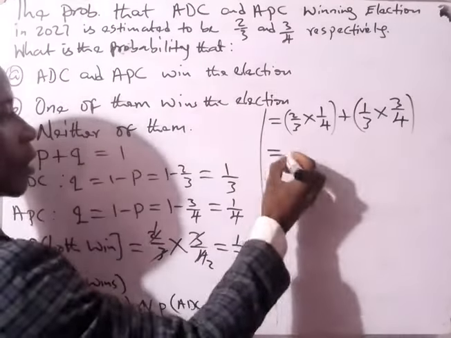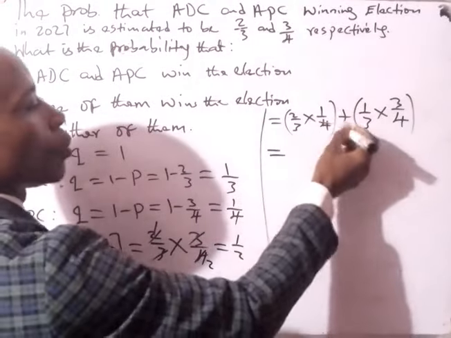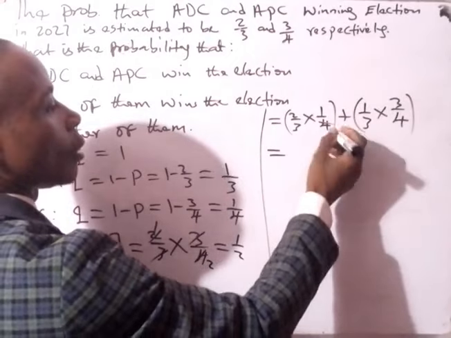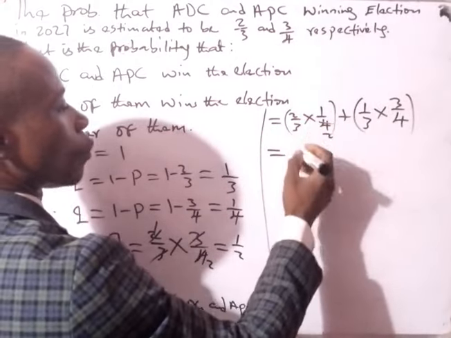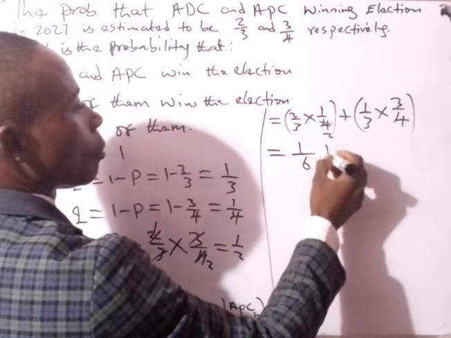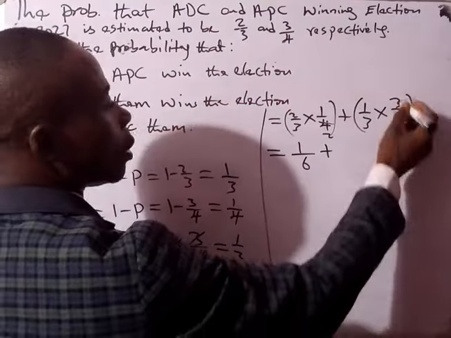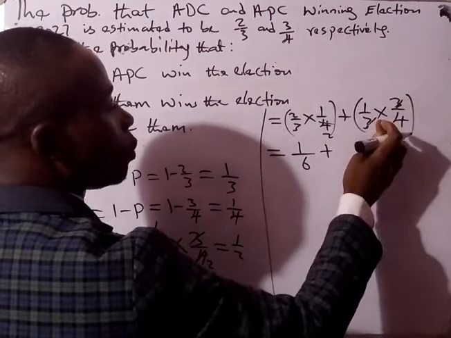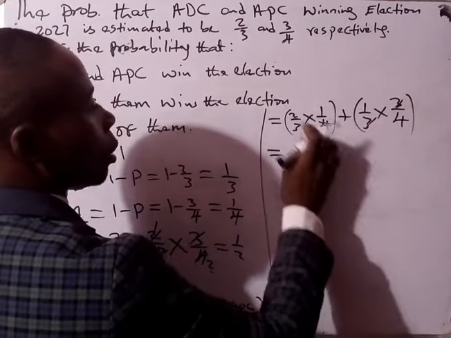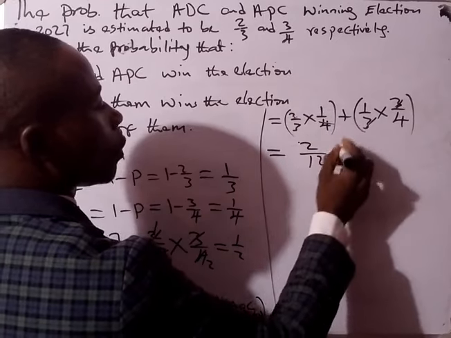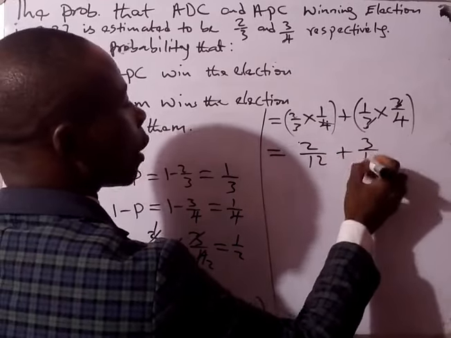So this will give us the same thing as, you see, 2 here will give us definitely 2. This time this will give us 1 all over 6, plus the same thing happens here. Or let me do it this way. This time this will give us 2 over 12 plus 3 over 12.